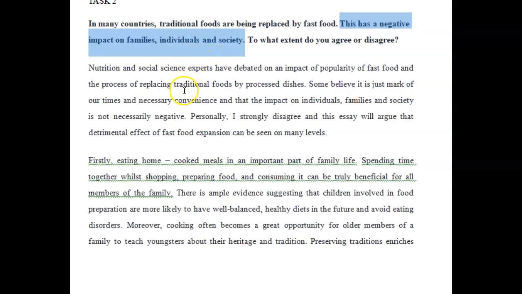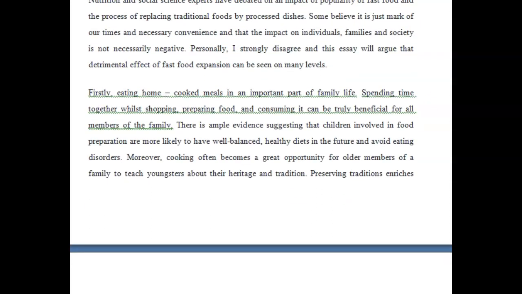Okay, so let's see. You talked about the shift here and you said you disagree, you think it's detrimental. Okay, so fine. Then, what did you talk about here? You decided to talk about how fantastic home cooked meals are, but that's not what you're really supposed to be talking about. The focus here should be on fast food, okay? And how this rise of fast food maybe precludes this from happening. Okay. So it's really about just making sure that you have the right perspective.